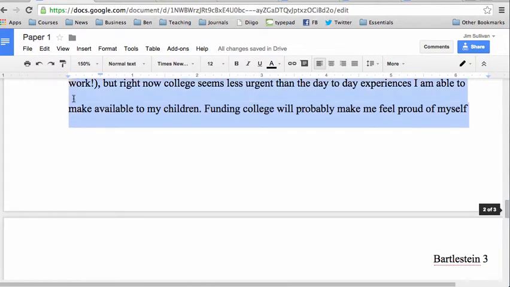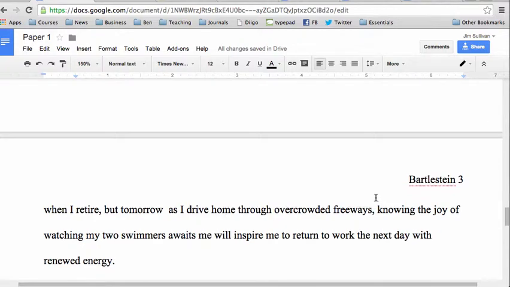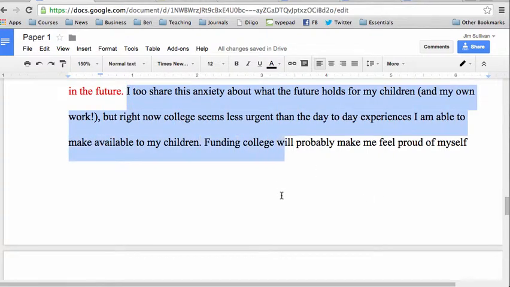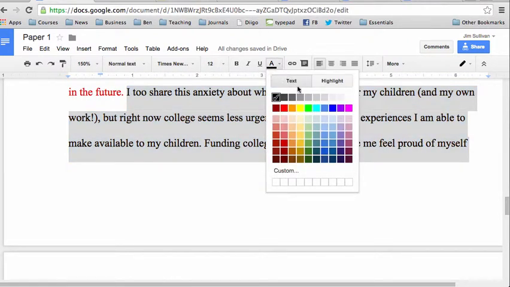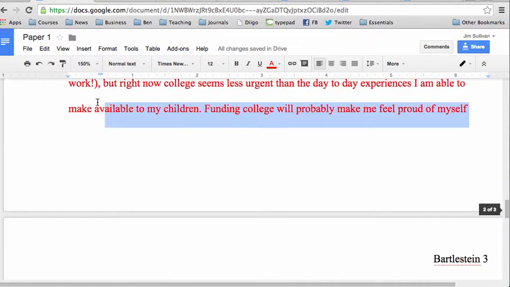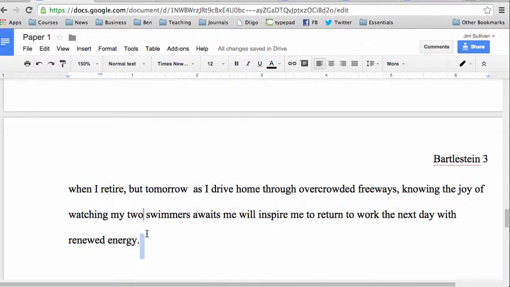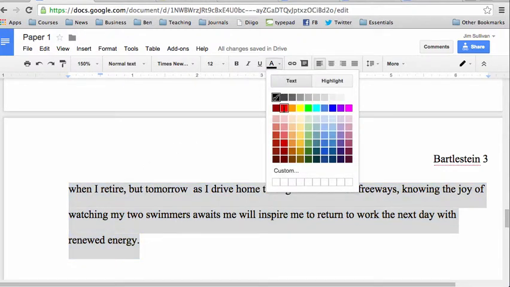But I go on to say that for me, college is more of a long-term goal than a short-term goal. In other words, I don't just match myself here with Barber, I actually differentiate myself from her a little bit. And that's an option I wanted you to see that you have, that you don't have to agree with the passage that you bring in. In fact, it can be more interesting to bring in a passage that you don't actually agree with. Bring in a passage that allows you to reflect on how your ideas are different than the reading.